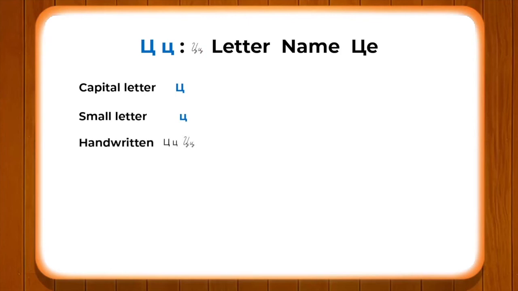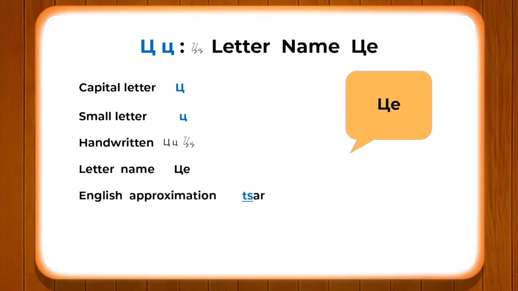Alright, so we will go ahead to the next letter. This letter is again very important and has a very peculiar sound which is found in Russian. The letter's name is Ts. It's not T, it's not S, it's Ts. So in order to pronounce it properly, you have to make a combination of two different sounds, T and S, together: Ts.